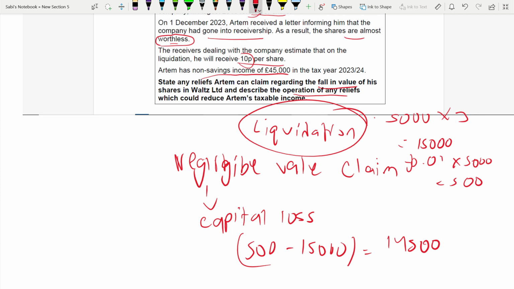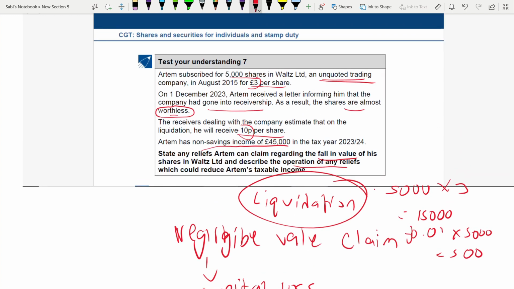What happens? See, always write the facts. Because this capital loss arose when we are disposing of an unquoted trading company and we have subscribed, not purchased, the shares, you can get this relief against total income. This 14,500 capital loss can be relieved against total income, either in the previous tax year or in the tax year when the loss arose. So let's say we are getting the loss relieved against the current year's income.